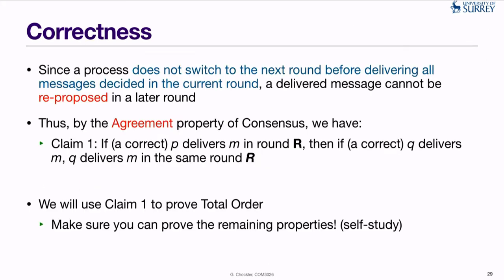So now let's see briefly why the consensus-based total order broadcast algorithm that we considered is correct.